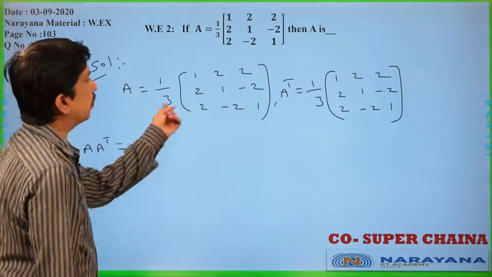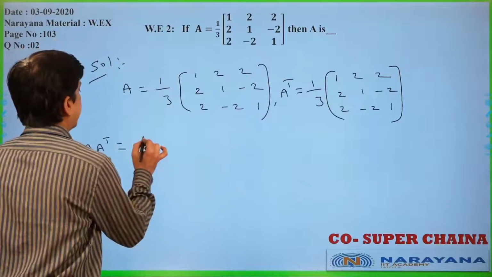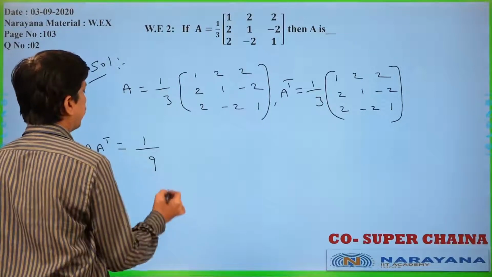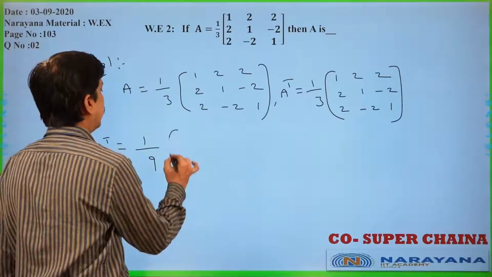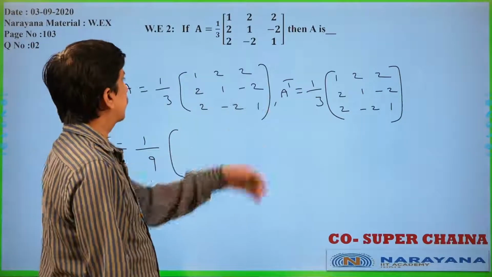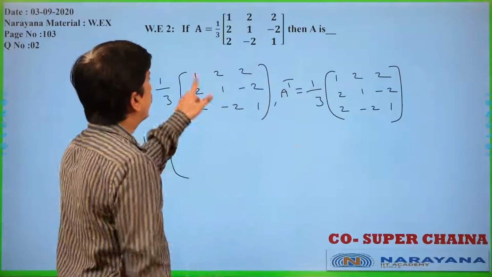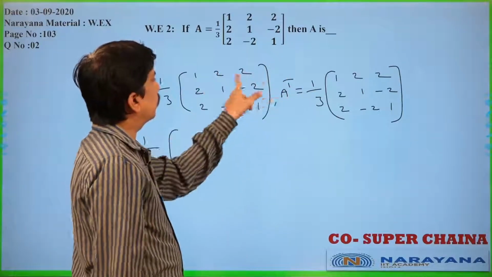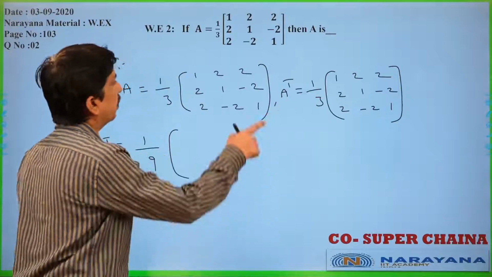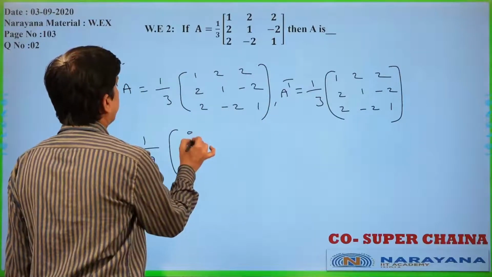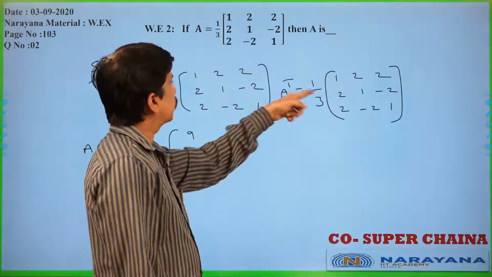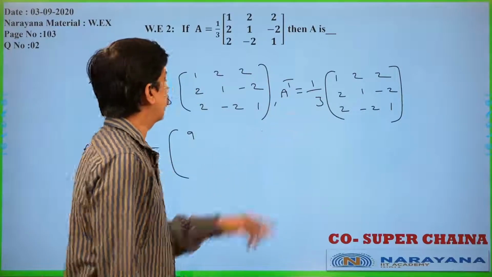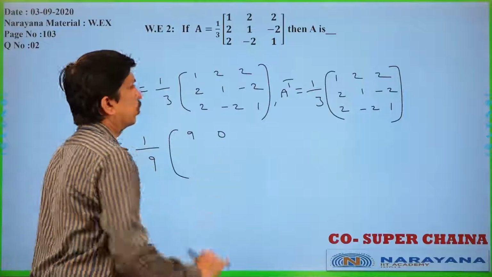Now I will write what is A transpose A. A transpose A equal to 1 by 3 into 1 by 3. I am writing directly 1 by 9 only. Now I will do the product only. First row, first column. 1 into 1, 1, 2 into 2, 4, 2 into 2, 4. So 4 plus 4 plus 1, that will become 9 only. Now once you observe that, 1 into 2, 2 plus 2, 4 minus 4, that will become 0 only.